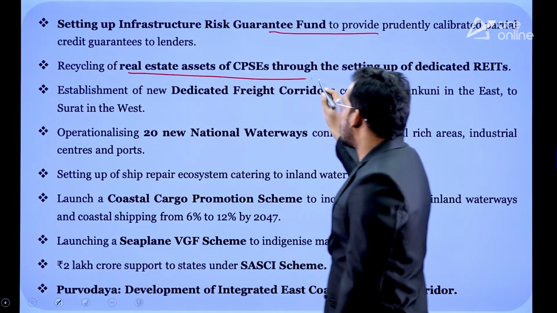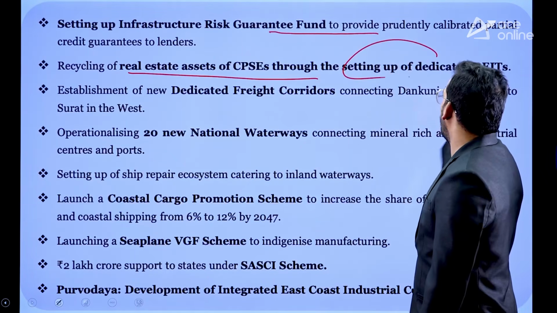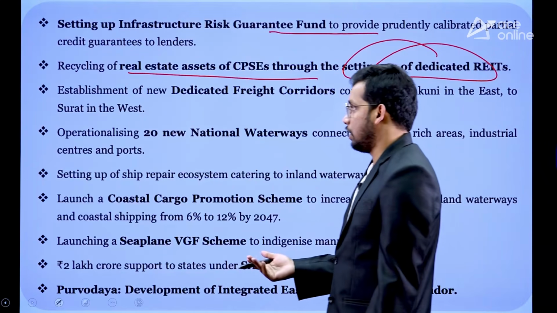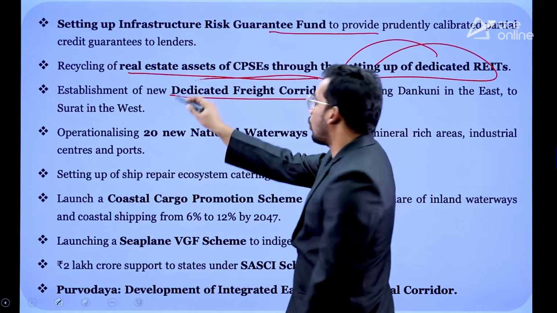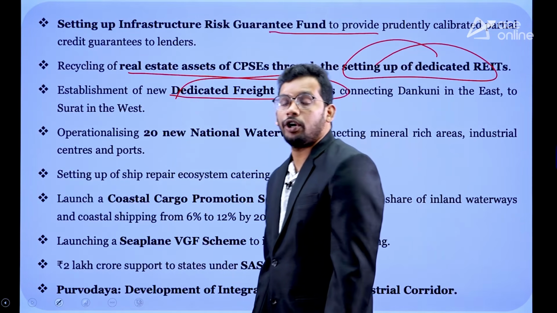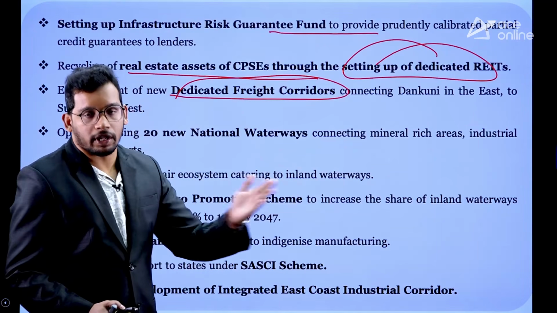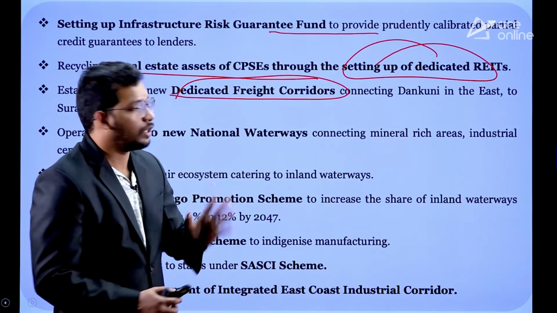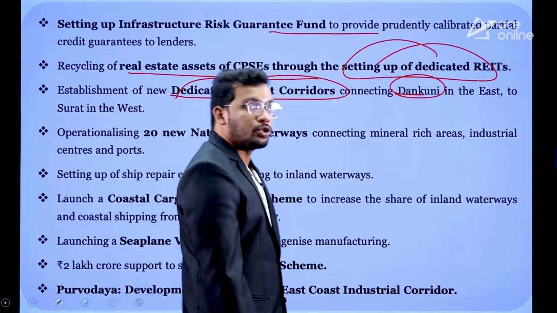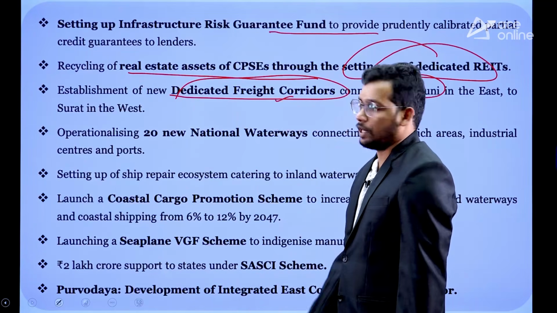Also, the real estate assets of CPSEs, Central Public Sector Enterprises, whatever real estates are there, are going to be supported. So they are going to be commercialized and increase the GDP. Then a dedicated freight corridor. Earlier we had eastern and western dedicated freight corridors, but now government is going to establish a dedicated freight corridor where only goods, imported or exported, are transferred through a railway corridor. That is going to connect Dankuni in West Bengal, in the east, to Surat in the west. So a new dedicated freight corridor is going to be created.